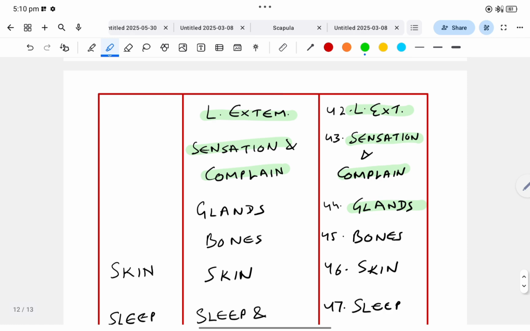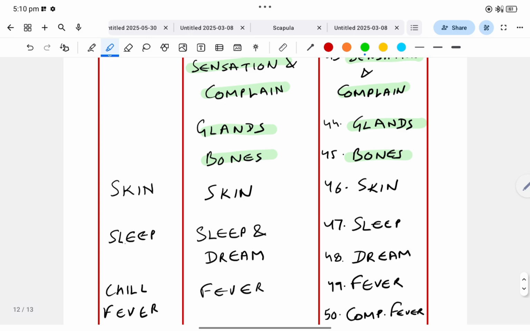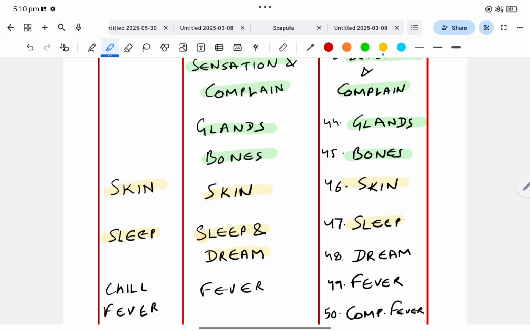Glands present in BBCR and BTPP. Bones present in BTPP and BBCR. Now the skin chapter is present in all the three. Sleep chapter is present in Kent. Sleep and dream in BTPP and sleep in BBCR. So in Kent and BBCR, sleep chapters are given alone, but in BTPP, sleep is given together with the dream chapter.